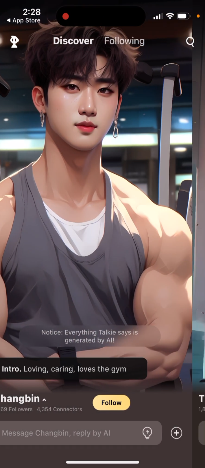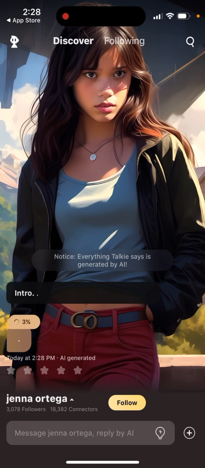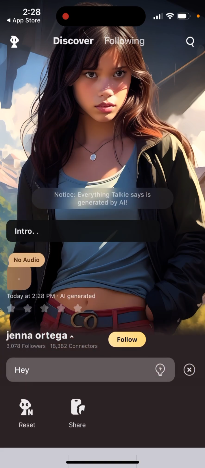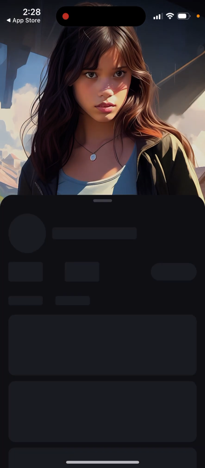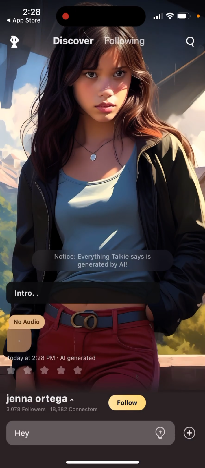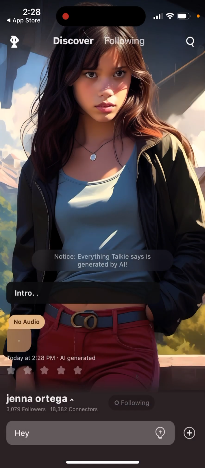So then you can just basically chat. And the cool thing is that this app also sends you some audio messages. You can follow them. You can see the number of followers, number of connectors, for example, so it's pretty cool. So the idea is basically the same as in Chai app or Character AI.